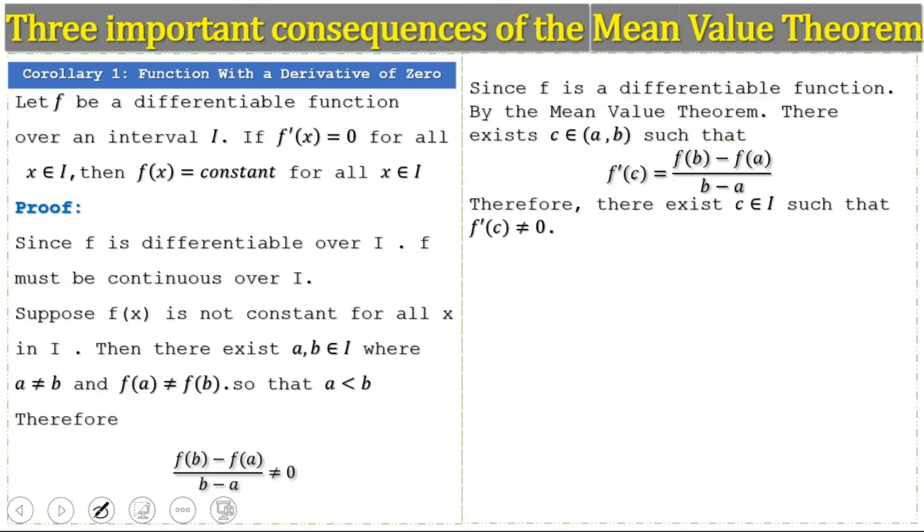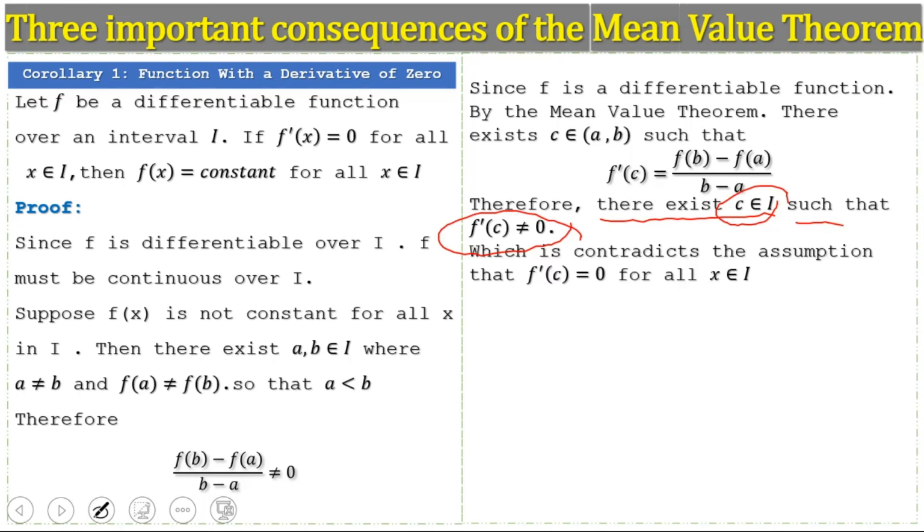Therefore there is a point c in the interval I such that the derivative of the function is not equal to 0 at this point, which is a contradiction to the assumption that f prime of x is equal to 0 for all x in I. This is the proof of Corollary 1, function with a derivative of 0.